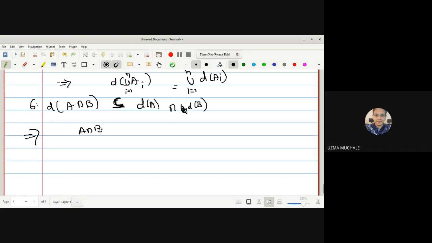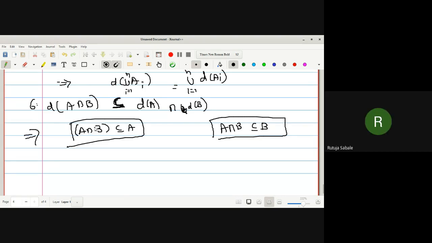What we have: A intersection B is a subset of A. Is it okay? Have I written it correctly? Yes, ma'am. Tell me the reason why it is correct.